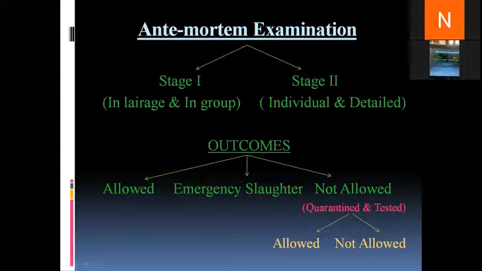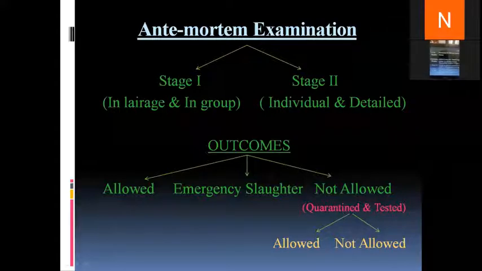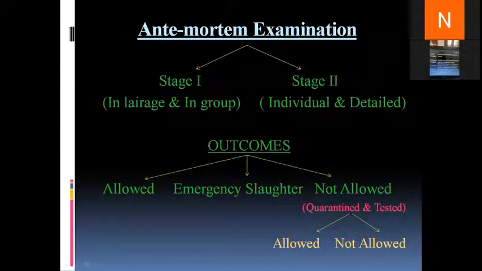Okay, so when we consider antemortem examination, there are basically 3 outcomes. First is animals which are allowed for slaughter, or fit for slaughter. Second is emergency slaughter, where an animal is not made to wait further and is slaughtered immediately.